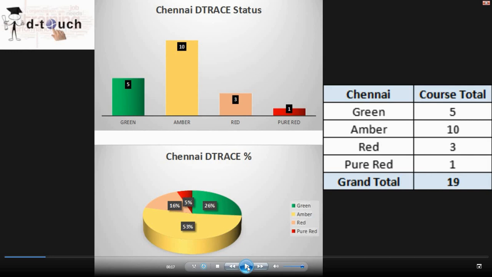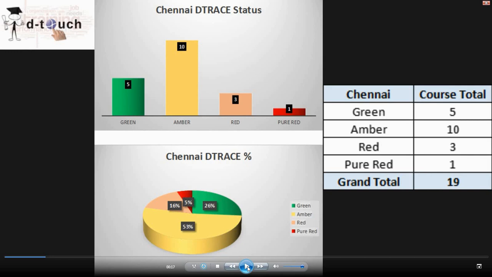I would like to give you the definition for green, amber, red, and pure red. Green is when a student is active in all 4 activities: lessons and learning, assessment and attending, activities and submitting, and the last is captain session attendance.